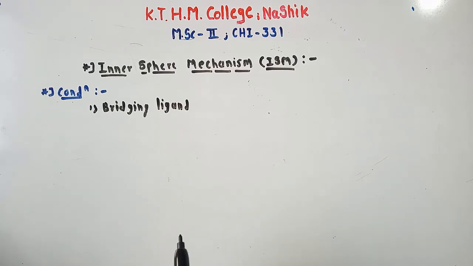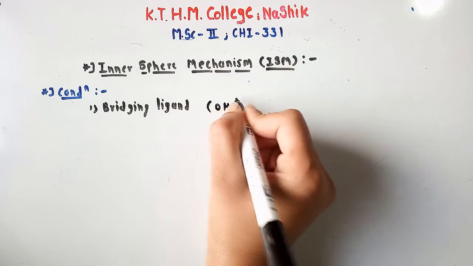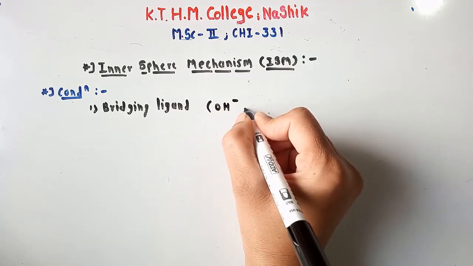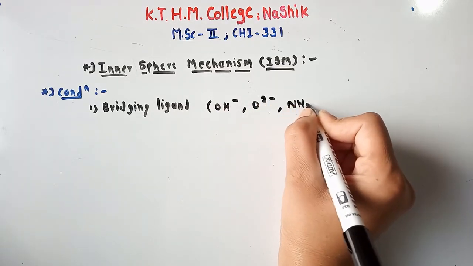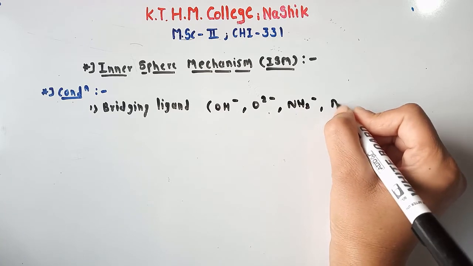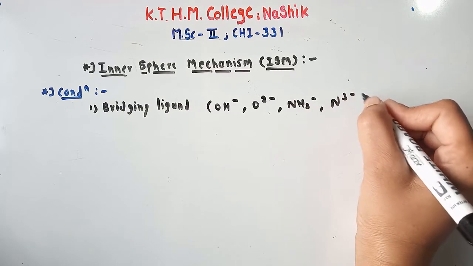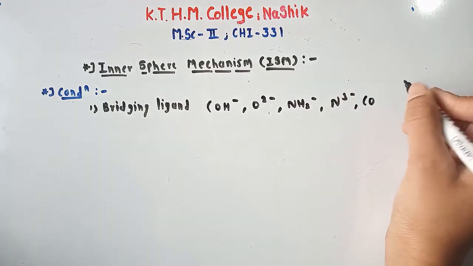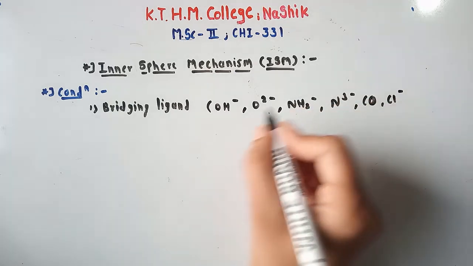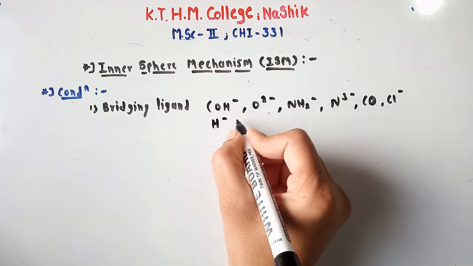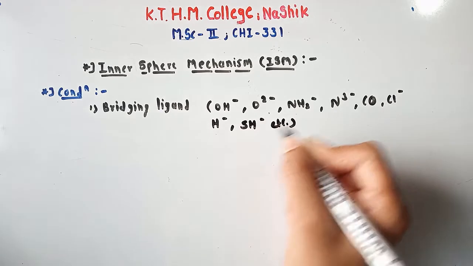That bridging ligand may be OH minus, O2 minus, NH2 minus, N3 minus, also CO, that is carbonyl, Cl minus or all halogens, H minus, SH minus, etc. Okay, these are the bridging ligands.